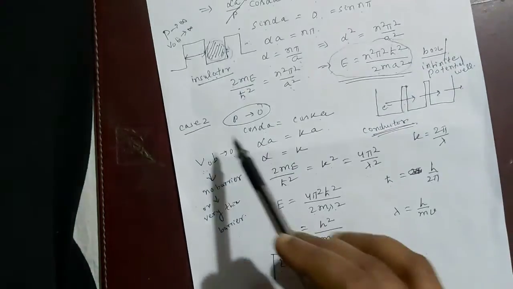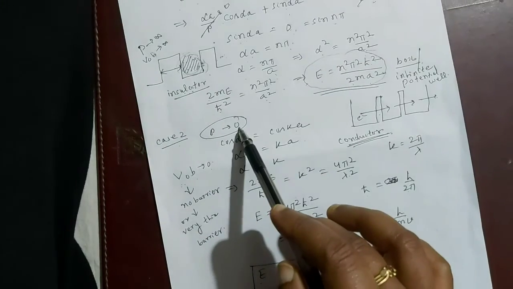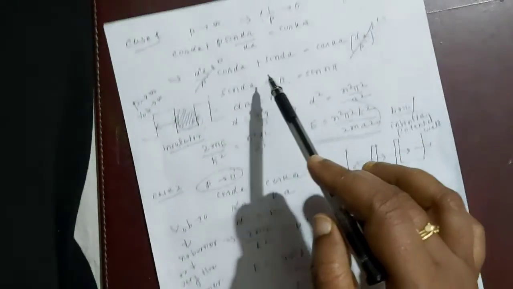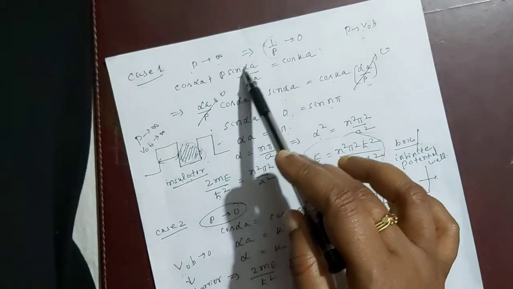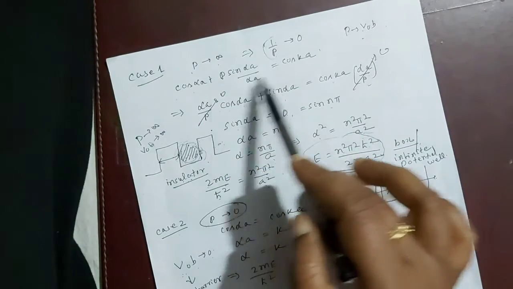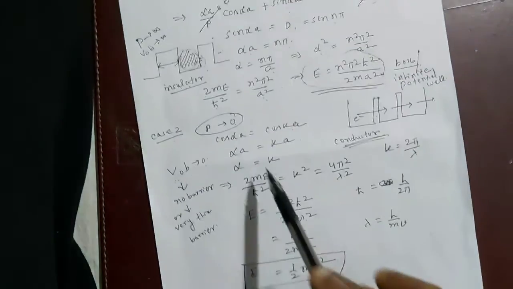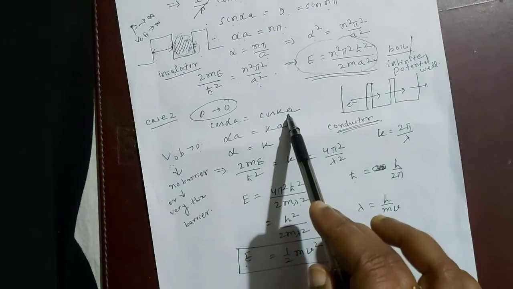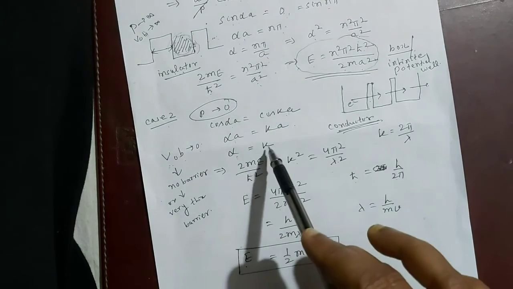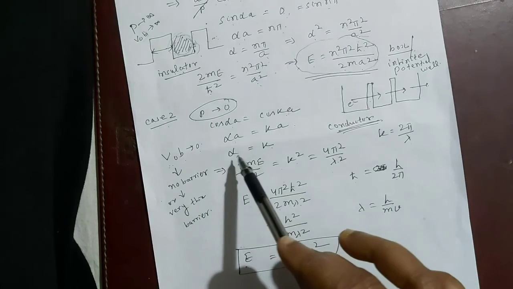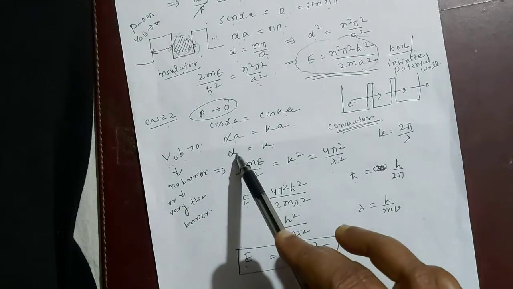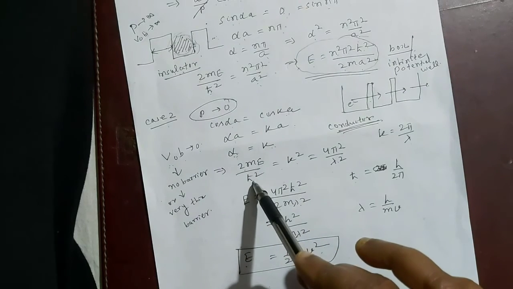Now coming to case 2, when P tends to 0. In equation 6, P tends to 0 means this term is 0. So cos alpha A equal to cos Ka, so alpha A equal to Ka, so alpha equal to K. That means alpha square equal to K square. So alpha square equal to 2mE upon h bar square equal to K square.